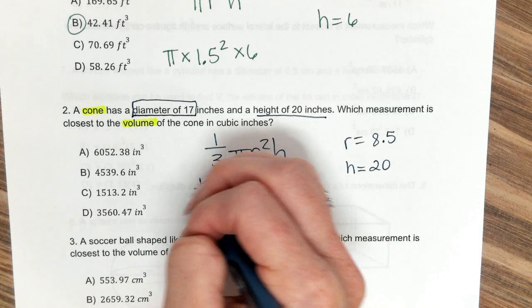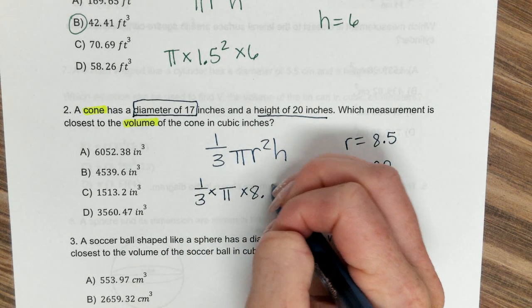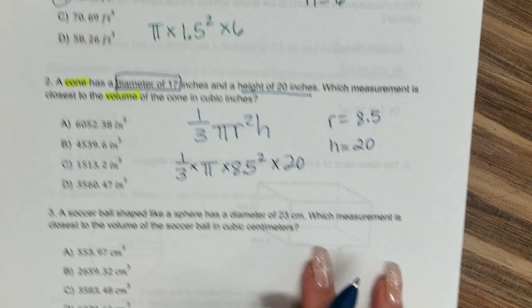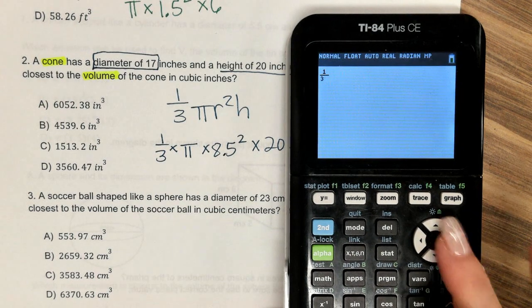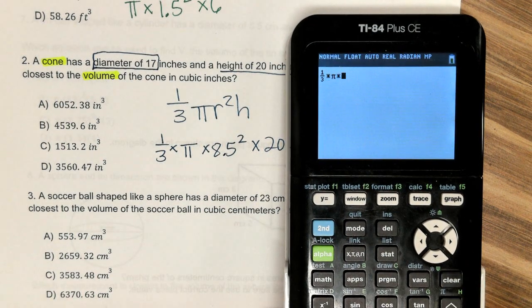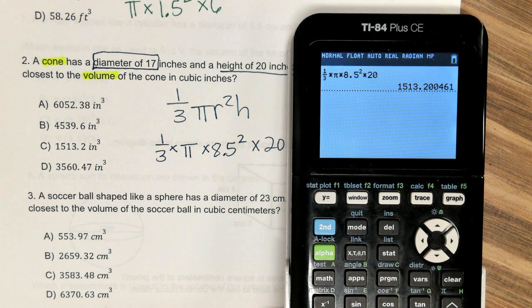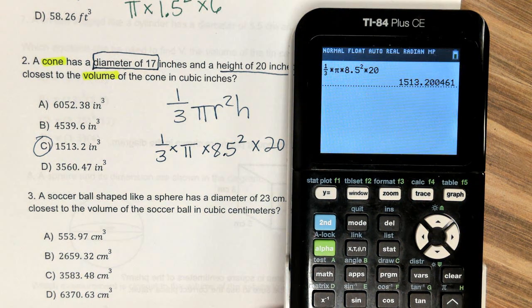So I'm going to do 1/3 times pi times 8.5 squared times 20. And the answer is 1,513.2. Are y'all good so far?